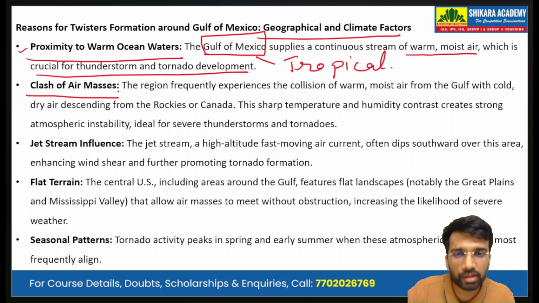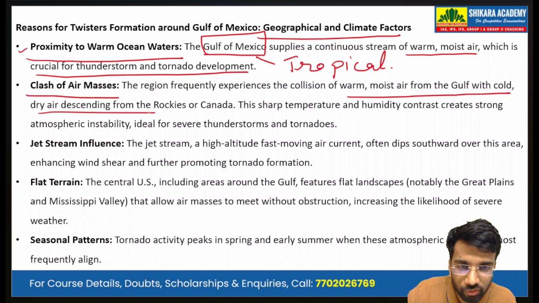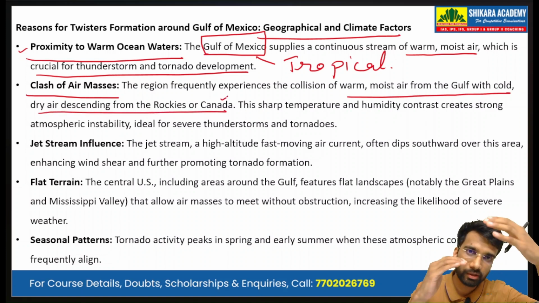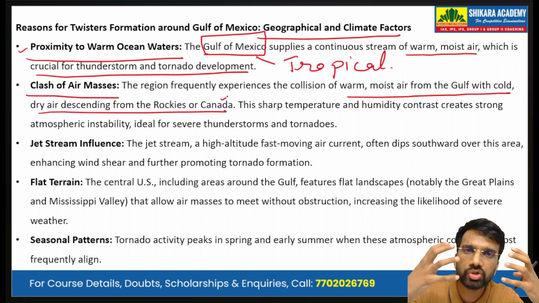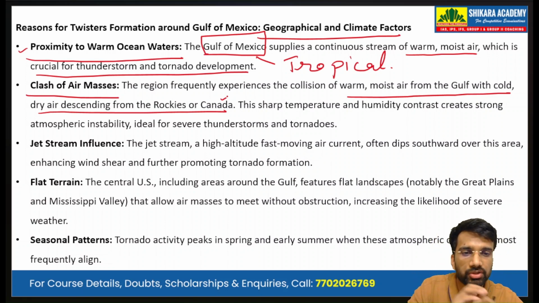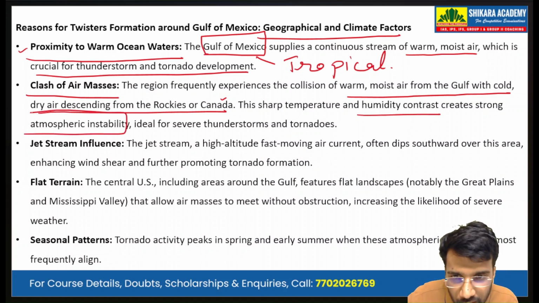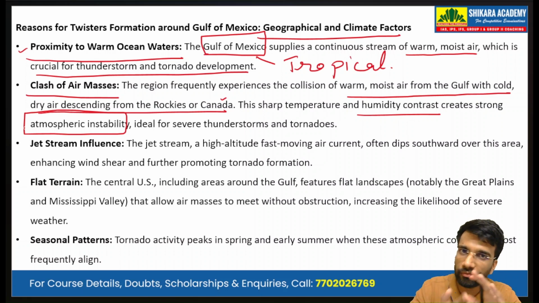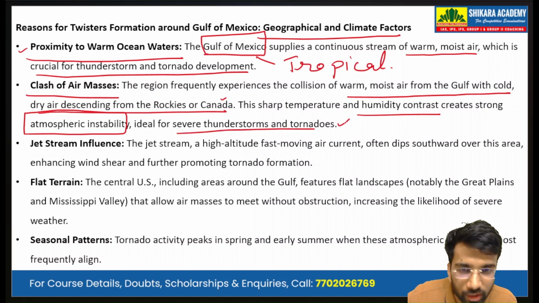Then clash of air masses. The region frequently experiences the collision of warm and moist air from the Gulf with cold, dry air descending from the Rockies or Canada. So from Canada or from the north, the cold air comes, and from the Gulf of Mexico, the warm, moisture-rich air comes, and they clash. This sharp temperature and humidity contrast creates a strong atmospheric instability. So this clash of the two air masses, the warm and moist air mass and the cold dry air mass, creates the atmospheric instability that is ideal for severe thunderstorms and tornadoes.